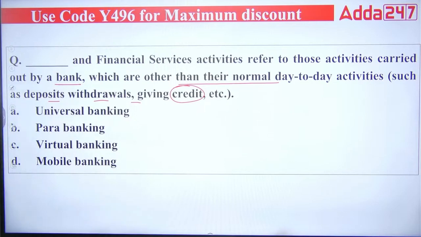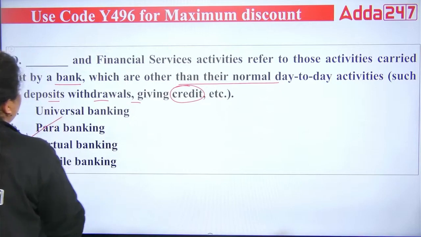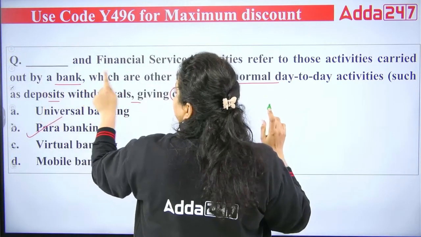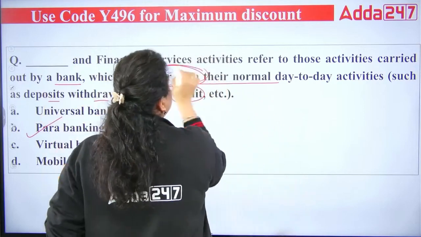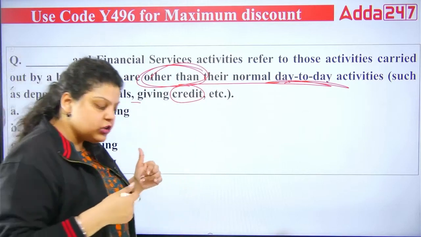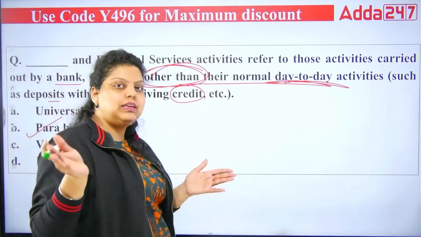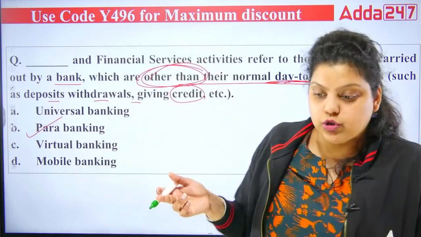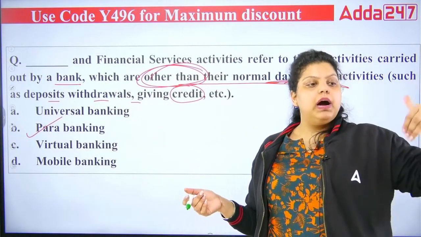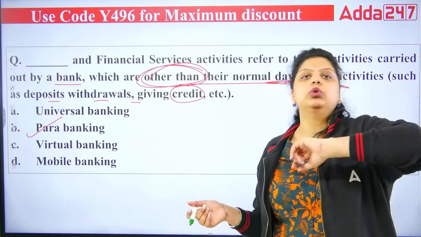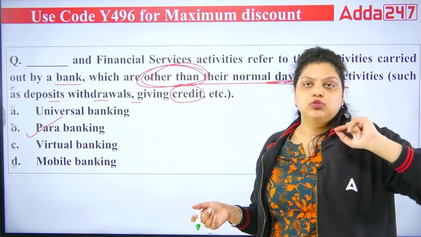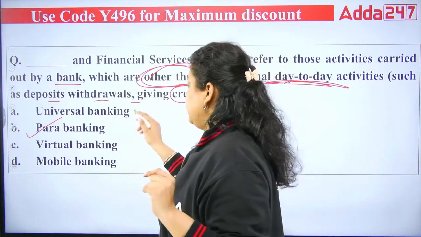Okay, the right answer will actually be para banking. Why para banking? Because it is saying those activities carried out by a bank which are other than their normal day-to-day activity. What are the day-to-day transactions of a bank? Deposit, withdrawal, lending. Apart from these, when a bank provides other additional services to the customer, that is known as para banking. So the right answer is B.